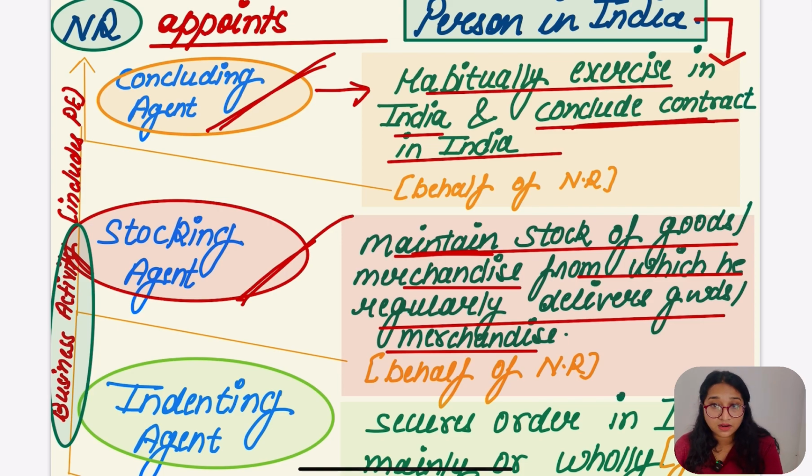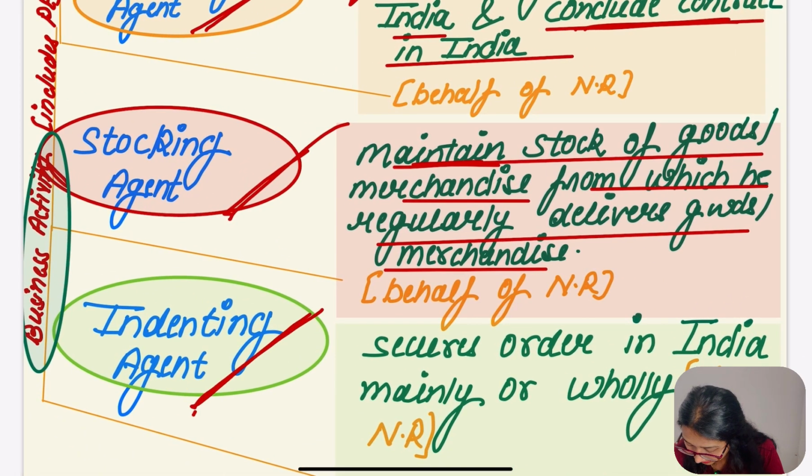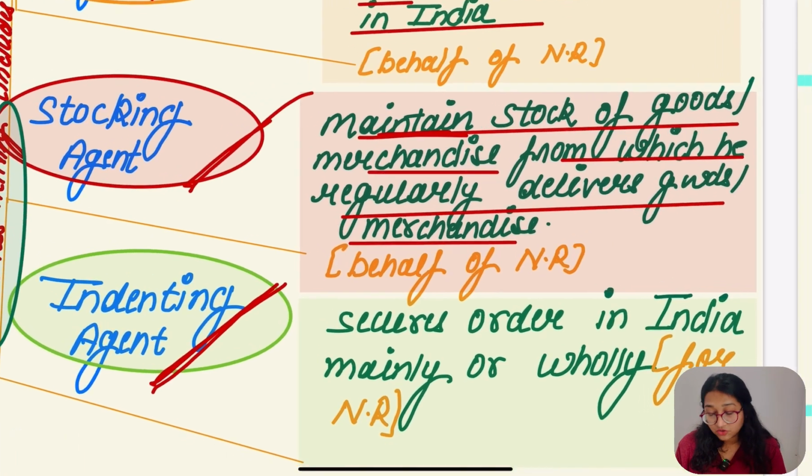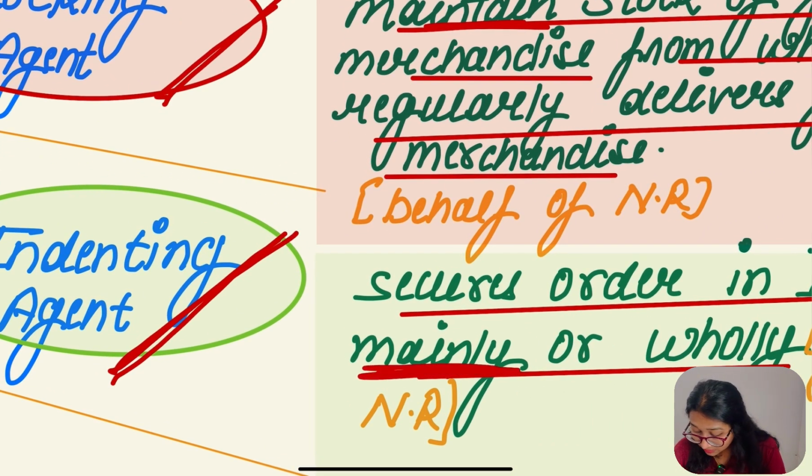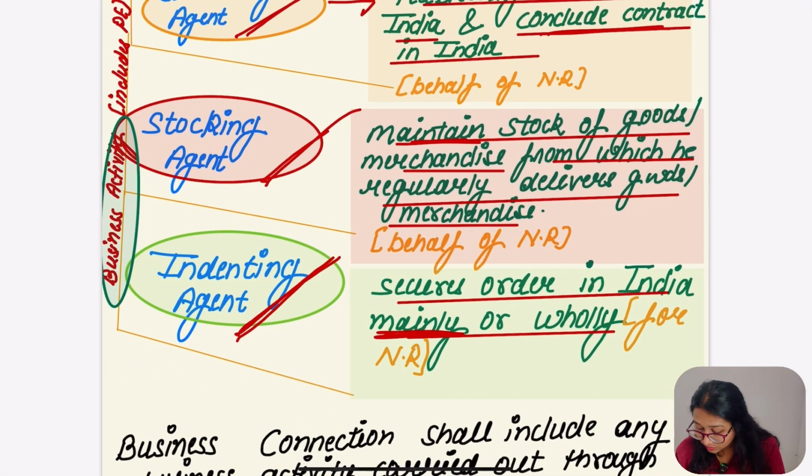Which stocks the goods and merchandise. Third, the intending agent who is actually securing the order in India, mainly or wholly. They are not talking about partially something. They are talking about the main objective: he could also do some other work, but his main work is for the non-resident. Again, he is doing mainly or wholly for the non-resident. In that case, he is going to be an intending agent, and these people fall in business connection because this activity is going to be in business connection.